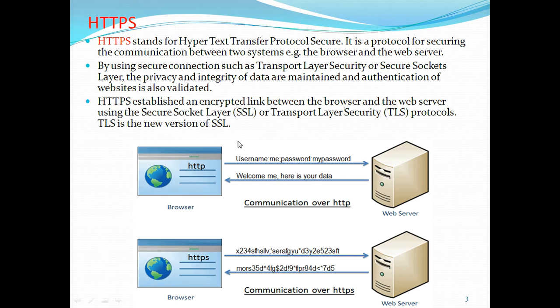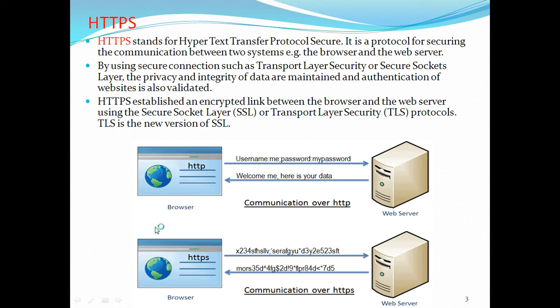HTTPS is nothing but Hypertext Transfer Protocol Secure. Secure here means SSL security, and SSL means Secure Socket Layer. What is the main function of HTTPS? It is a protocol for securing the communication between two systems, that is, a web browser and a web server.